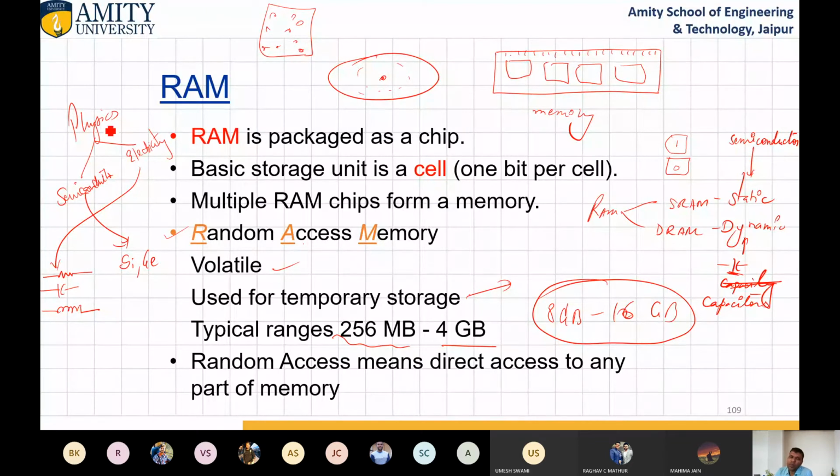But in the case of a capacitor, it is a little bit of an analog device. It involves capacitance, and that's why it requires large power, and because of the refresh rate, we need to refresh the memory after every few microseconds. So that's why dynamic RAM is cheaper and static RAM is costlier. Static RAM is costlier and faster. Dynamic RAM is cheaper and a little bit slower, but it is faster than other kinds of memory.